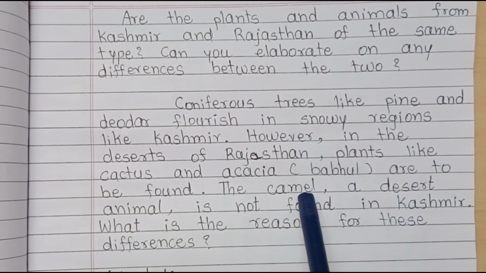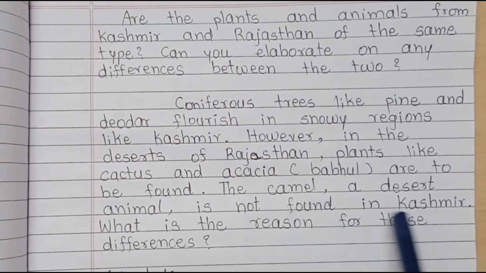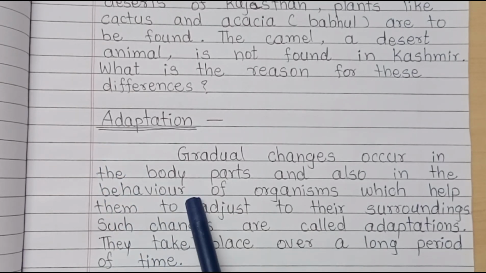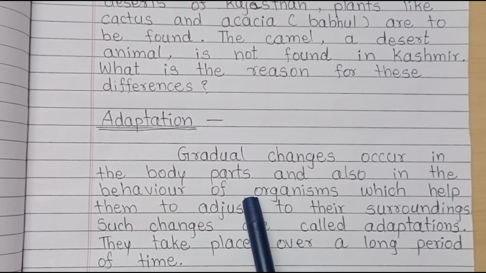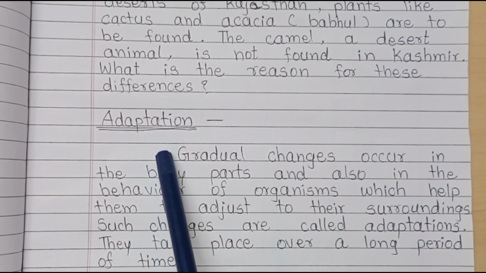But how is this possible? How did these differences occur? We see. What is the reason behind this? This happens because of adaptations. What is adaptation? We see.